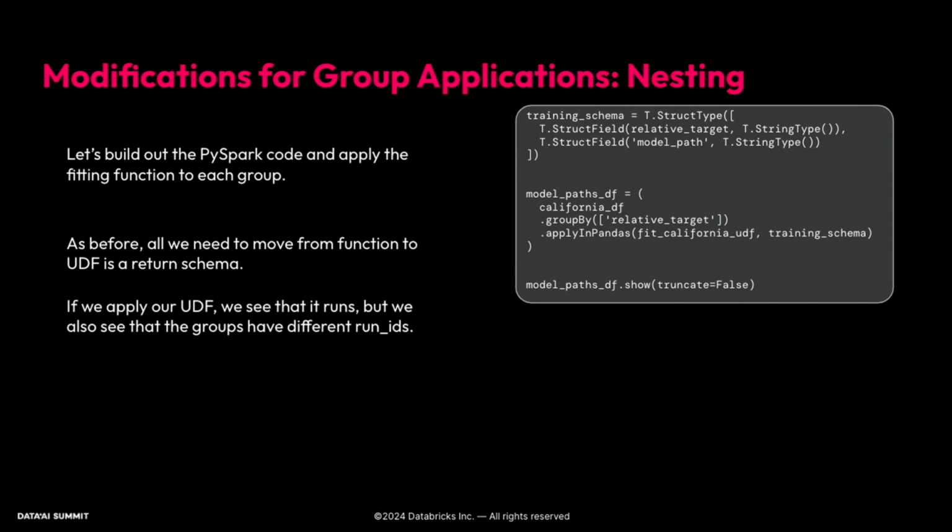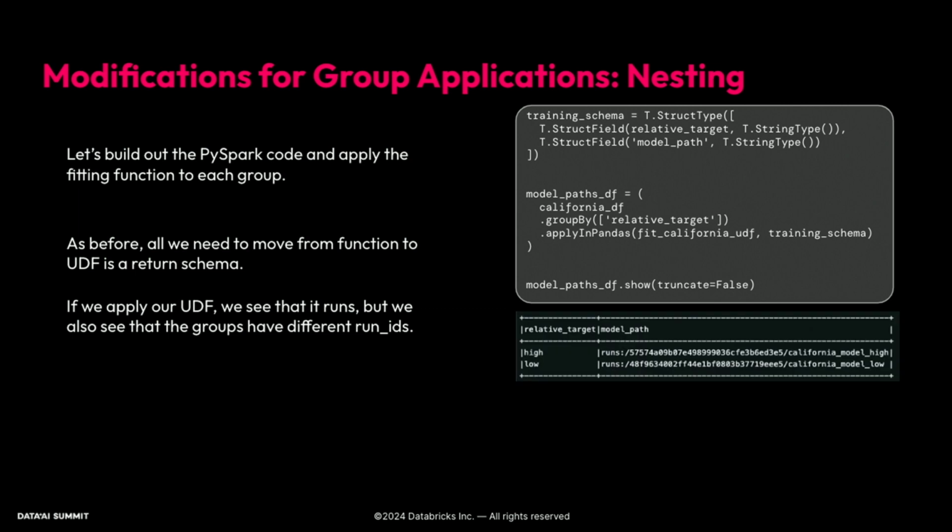And if we look at what this is, we can see that our two groups both get trained models, and you can see that there are model paths pointing to those model artifacts, but they have a different run ID. The run ID that is between the slashes is different in this case.